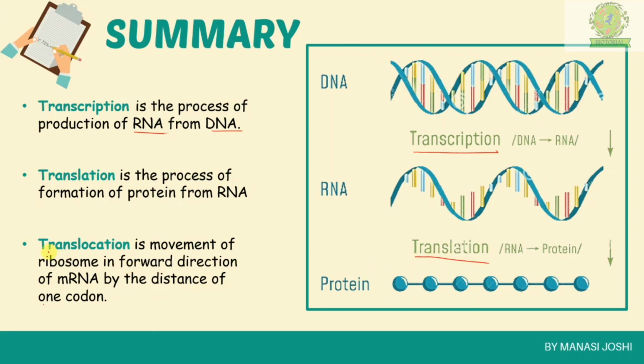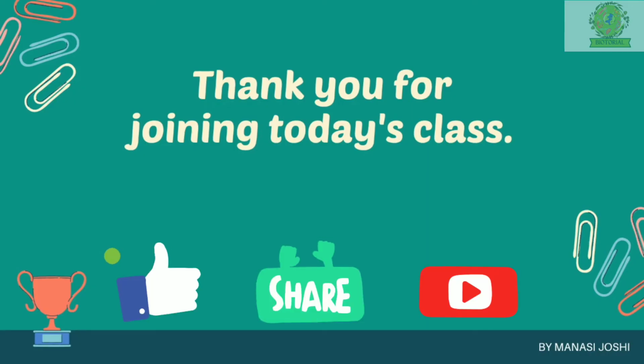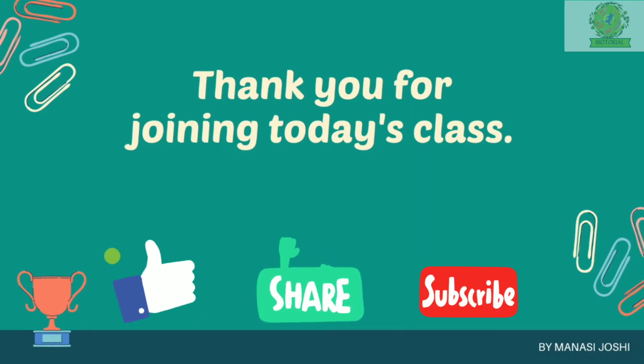Later comes the last part, which is known as translocation. It is the movement of what? Of the ribosome in the forward direction of the mRNA by a distance of 1 codon. We should know that the ribosome is moving, the ribosome is changing its location from 1 codon to another, and not the mRNA. The mRNA is not making any change in its location; rather the ribosome is changing its location, and that change in position is known as translocation. Understood?